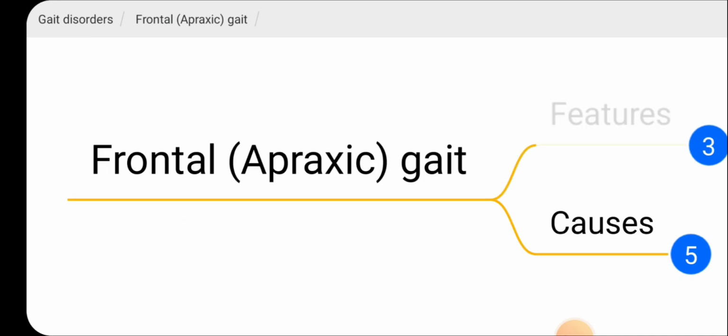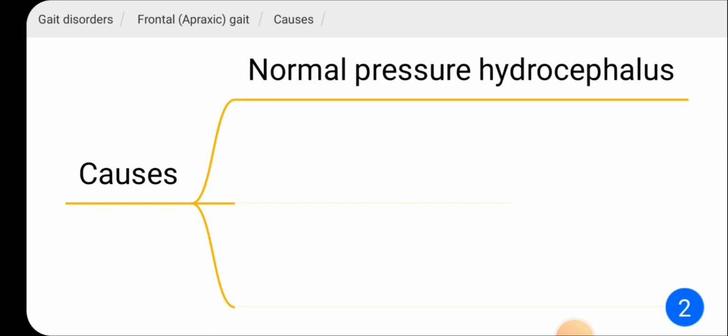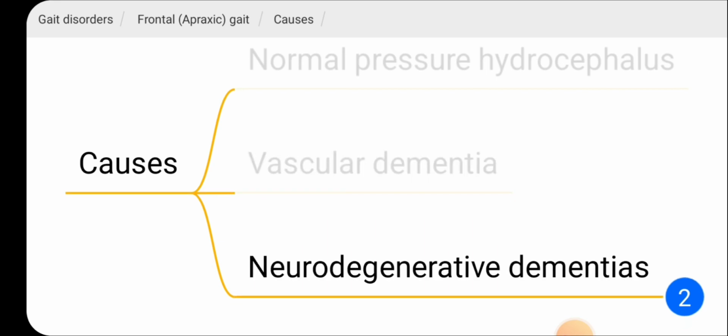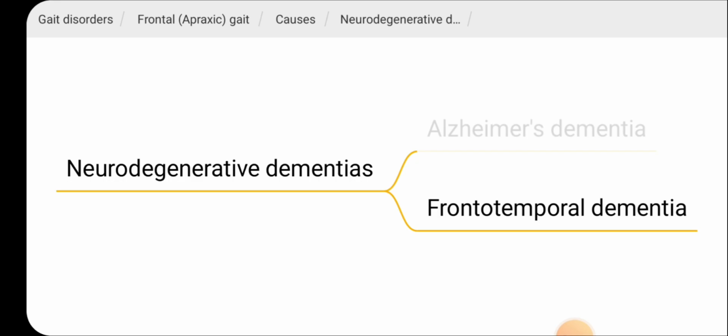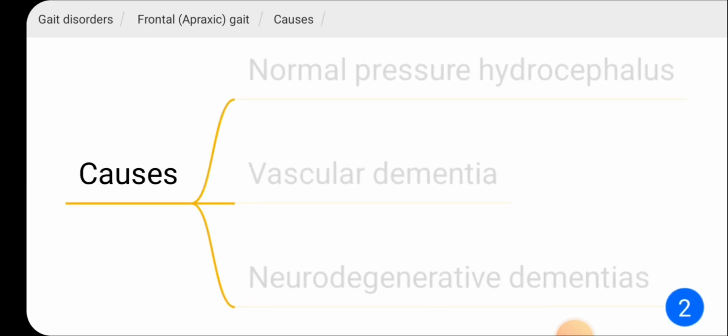The causes for apraxic gait: one is normal pressure hydrocephalus, vascular dementia, and neurodegenerative dementias like Alzheimer's dementia or frontotemporal dementia. So these causes can cause apraxic gait. So now you know the features of apraxic gait and the causes for apraxic gait.